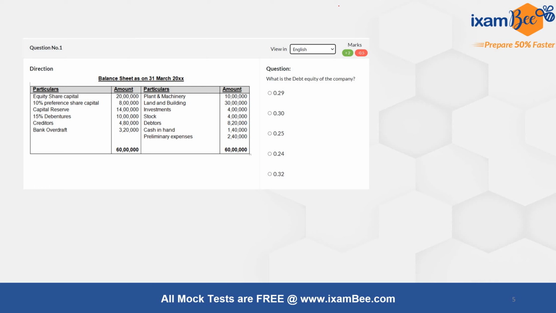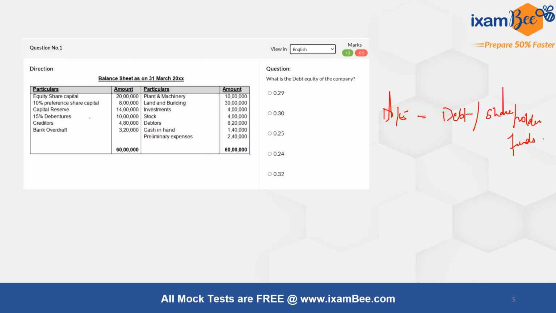The very simple approach is, we know that the debt equity is calculated as your long-term debt or any total liabilities which has an external obligation for you in terms of interest or fixed return that has to be given, divided by your net worth or the shareholders funds. Debt is very straightforward.